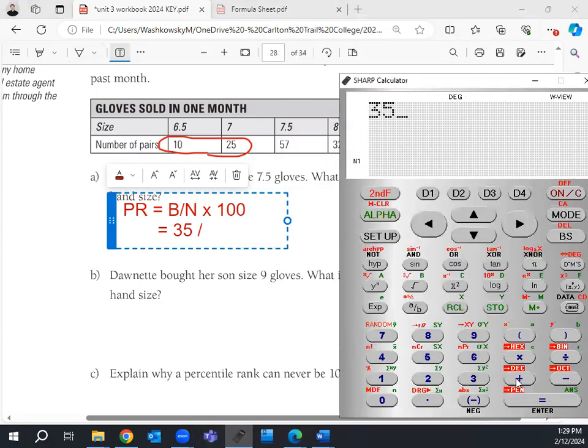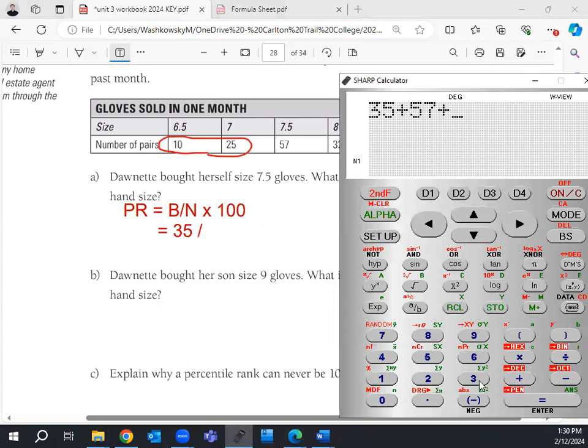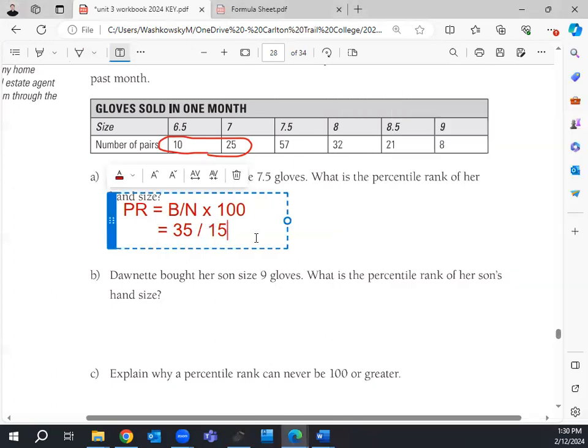Looks like 35 plus 57 plus 32 plus 21 plus 8. So 153. So this would be 35 divided by 153, all times 100 then.